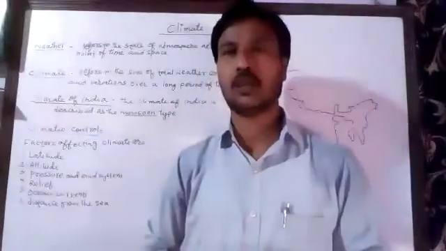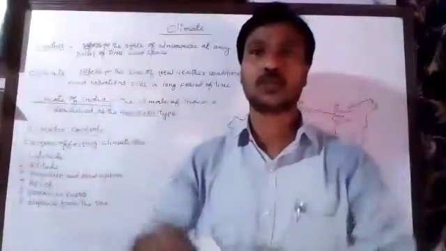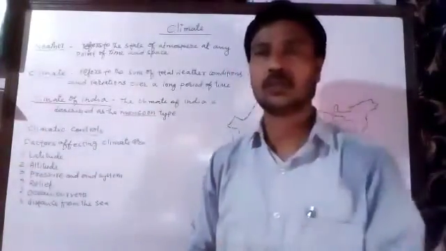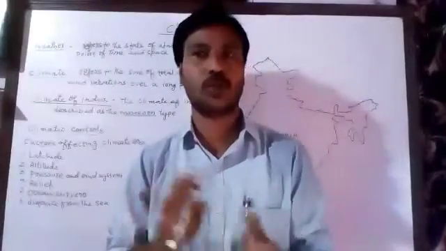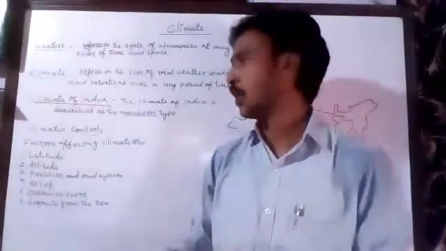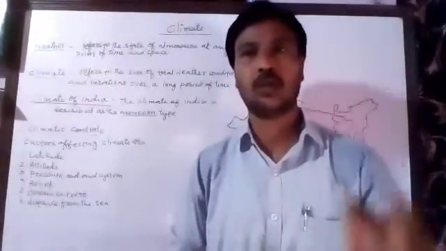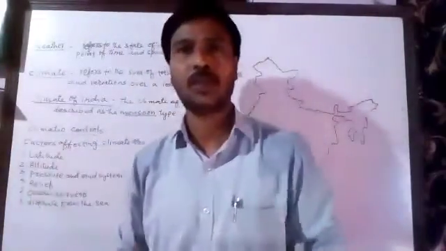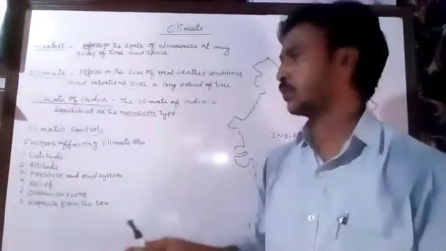Some places are hot, some places are too cold, some places are moderate. So what are the factors that affect this climate and why does it differ from place to place? We call them the climatic controls, or the factors which affect the climate, and because of them the climate changes from place to place.